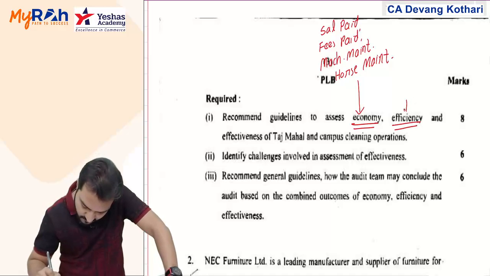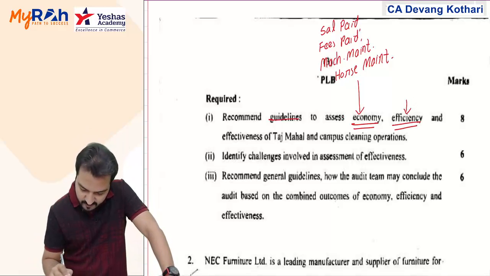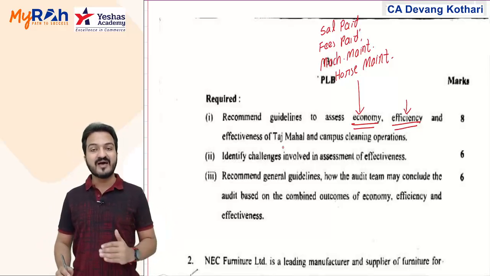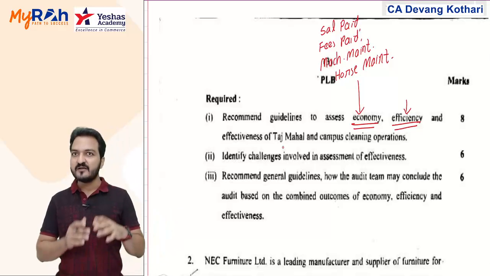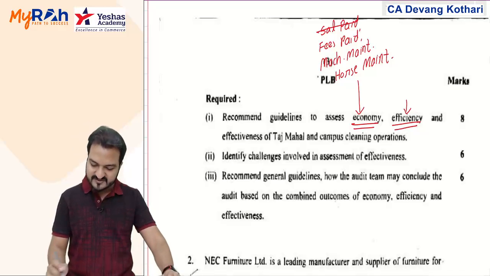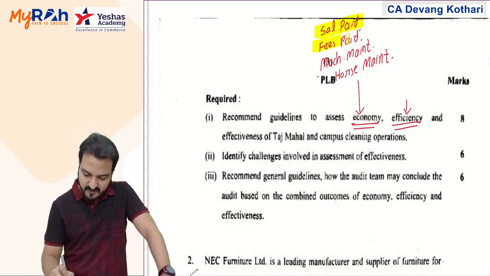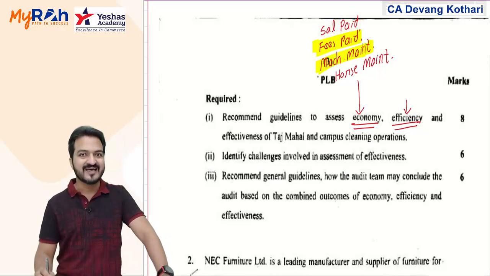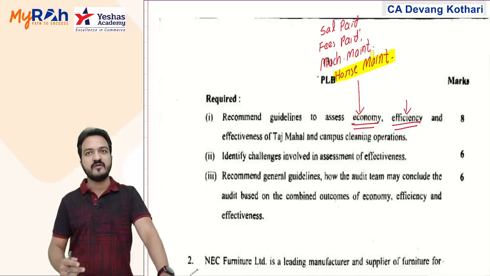Efficiency. For this question, what falls under efficiency? What will be your guidelines to assess the efficiency? Look, you need to recommend guidelines to assess this. So what I will write in my recommendation is that the audit team should verify that the salary paid to the workers is properly paid and not excessively paid, whether the fees paid to the contractor is optimum or not, whether the machine maintenance cost is excessively high or not, whether the horses maintenance cost is excessively high or not. All that we need to recommend.